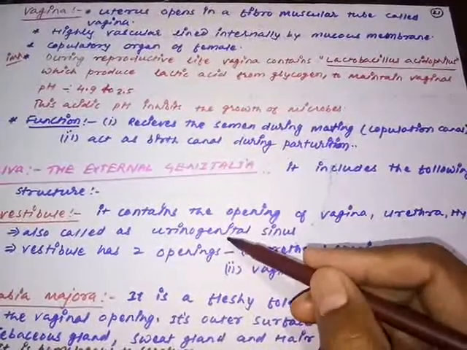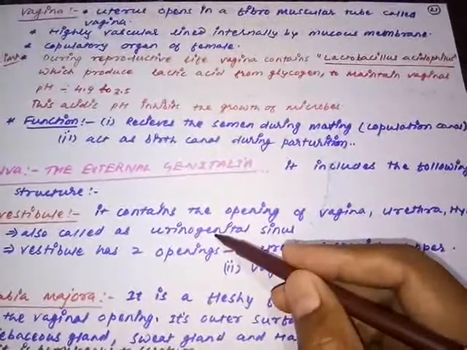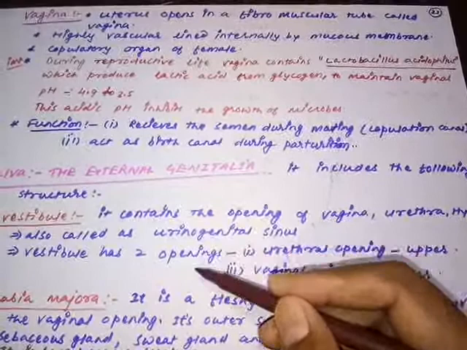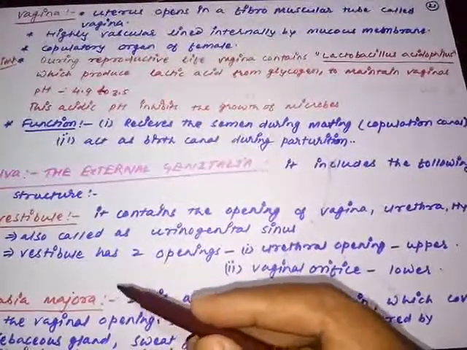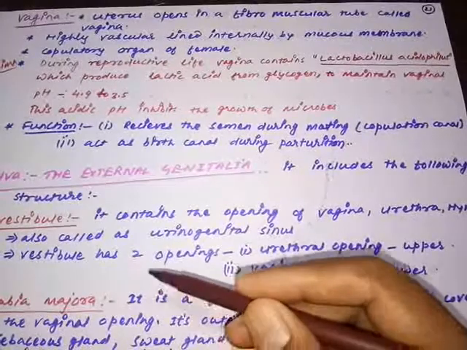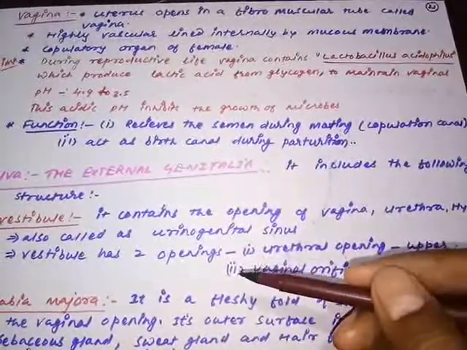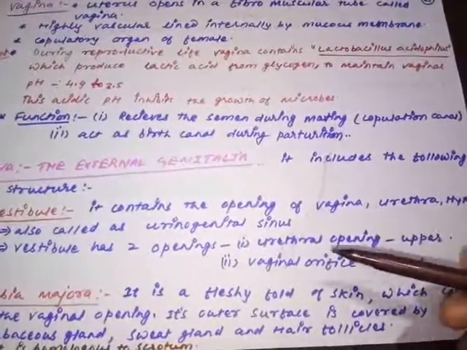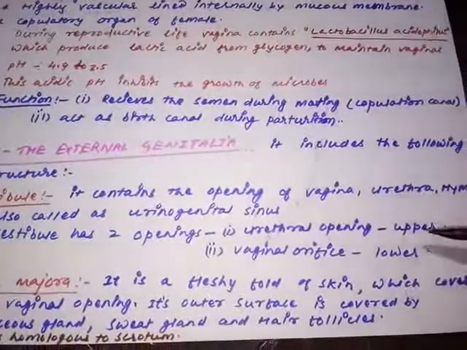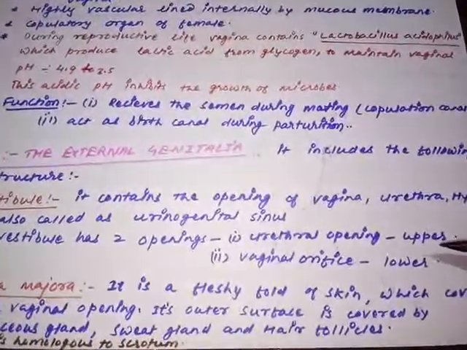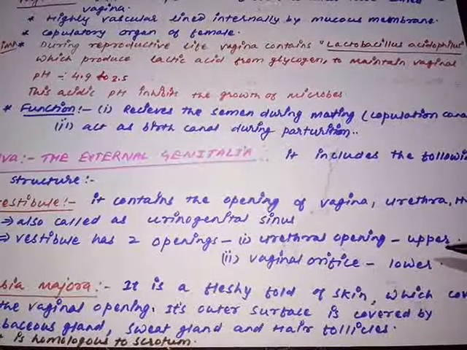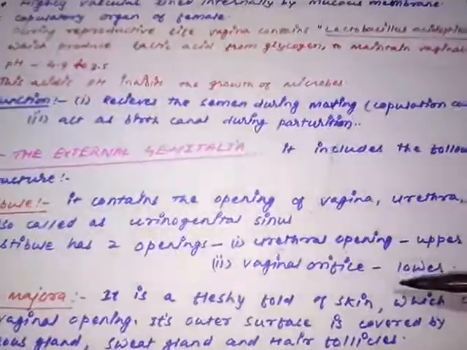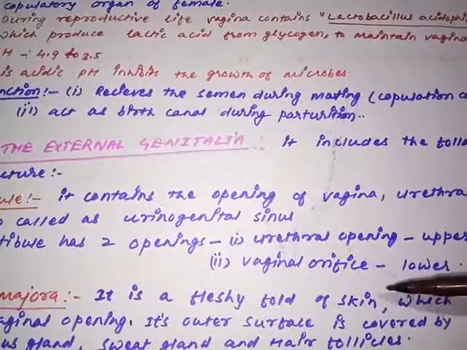You can understand: genital means the reproductive part, urino means the urinary part. So here also this is a common structure from where the urine and semen can get discharged out. So how does the vestibule communicate with the internal and external atmosphere? It has two openings by which it communicates with the external and internal atmosphere. One opening is called the urethral opening, which receives the opening of the urethra and lies on the upper end, and another opening is called the vaginal orifice, lying on the lower side.